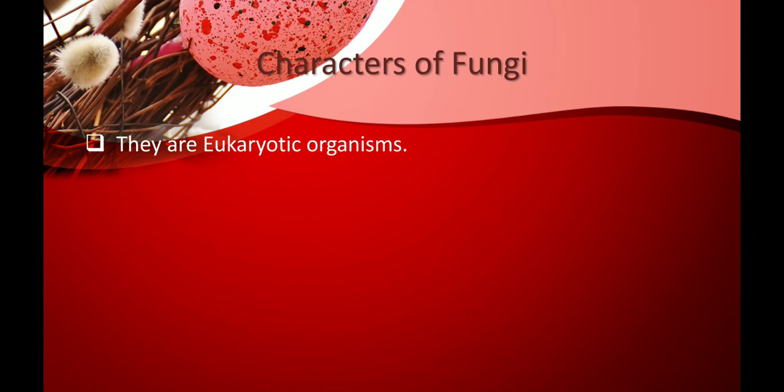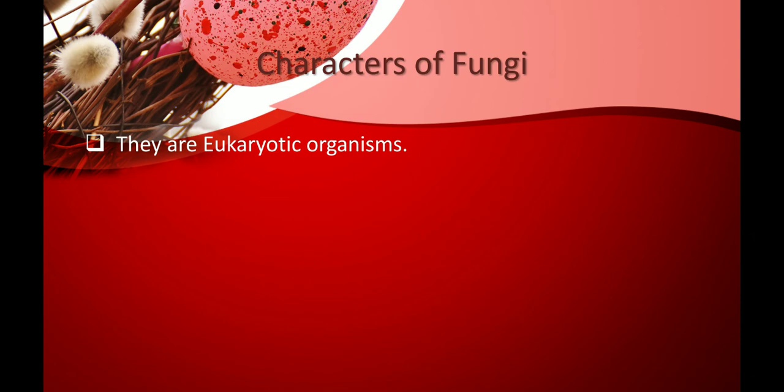Fungi are eukaryotic organisms. In the previous video, I had spoken about the prokaryotic cell, in which the nucleus does not have a proper nuclear membrane. But in a eukaryotic organism, the nucleus is properly surrounded by a nuclear membrane.